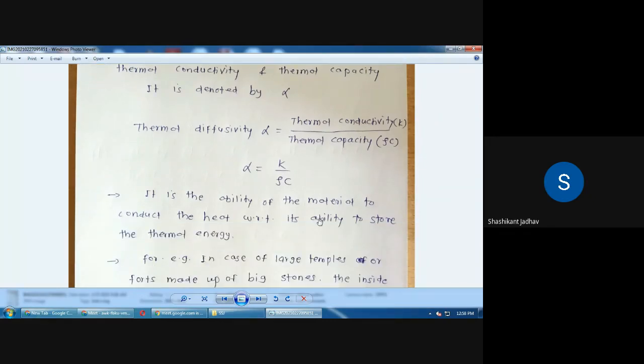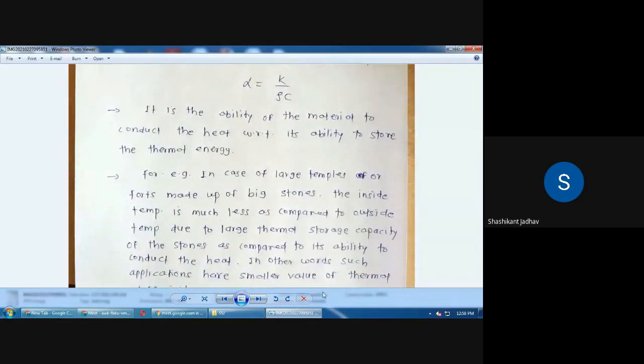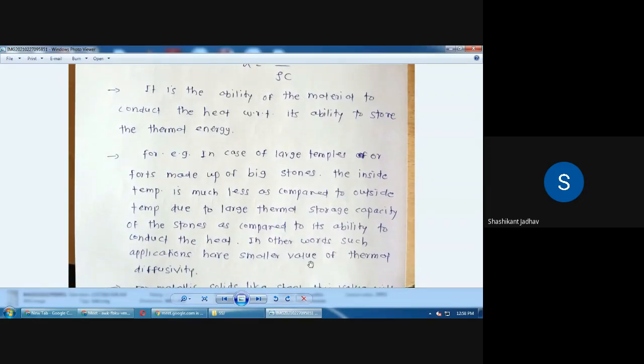So what is another definition? It is the ability of the material to conduct the heat with respect to its ability to store the thermal energy. So we are comparing whether heat is more conducted or more stored. That comparison we understand by using the concept of thermal diffusivity. So we take two examples, one example for temples and forts. There the thermal diffusivity is less, because in that case thermal conductivity is less as compared to the thermal storage capacity.